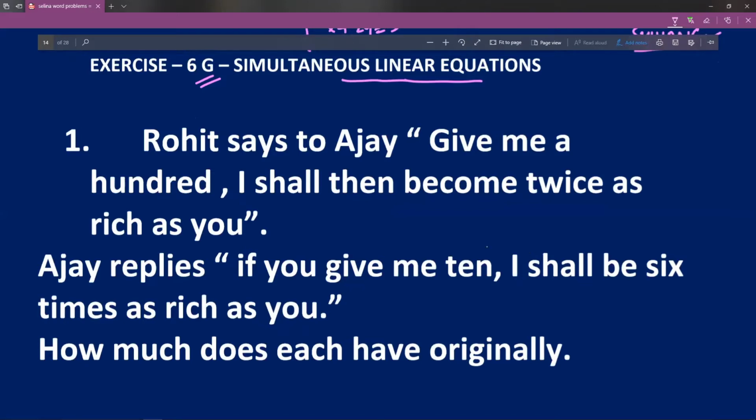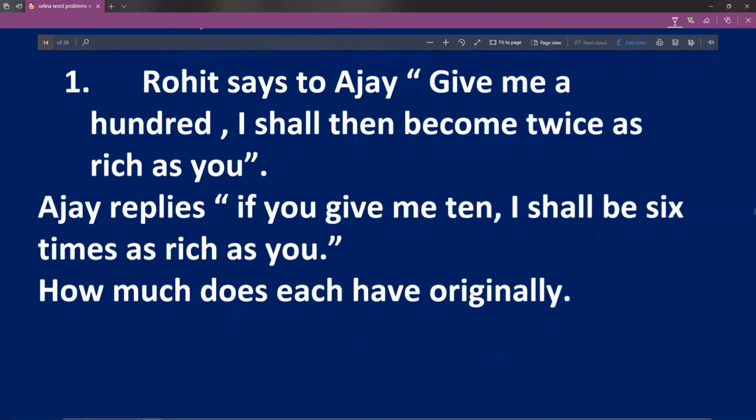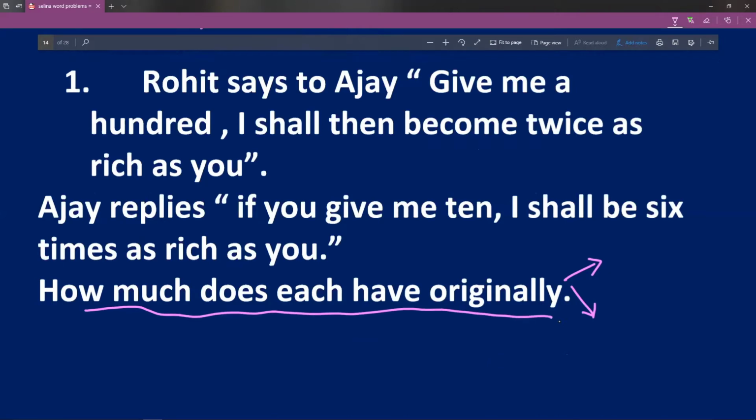The first question says, Rohit says to Ajay, give me 100, I shall then become twice as rich as you. Ajay replies, if you give me 10, I shall be 6 times as rich as you. How much does each have originally? Usually in such problems, whatever you see in the last statement, just assume that.